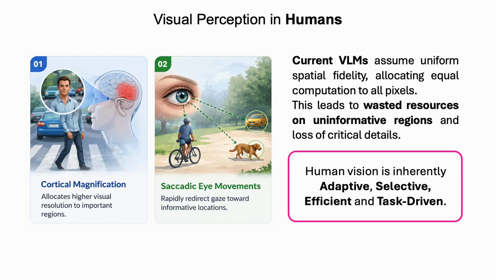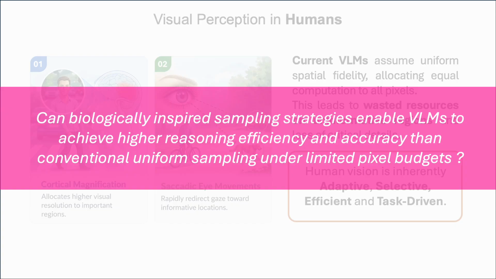This naturally leads us to human vision, which is inherently adaptive, selective, efficient, and task-driven. Humans allocate higher visual fidelity to important regions through cortical magnification, and rapidly shift attention toward informative locations using saccadic eye movements, enabling efficient perception without uniformly processing the entire visual field. This motivates our central research question. Can biologically inspired sampling strategies enable VLMs to achieve higher reasoning efficiency and accuracy than conventional uniform sampling under limited pixel budgets?